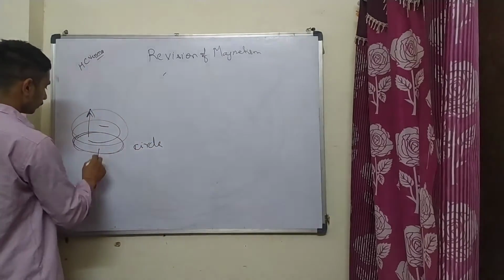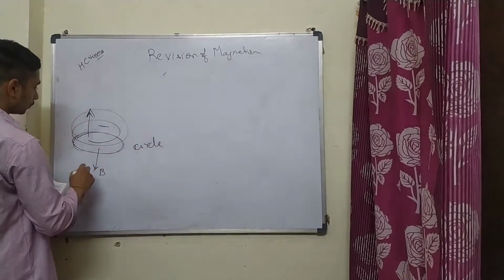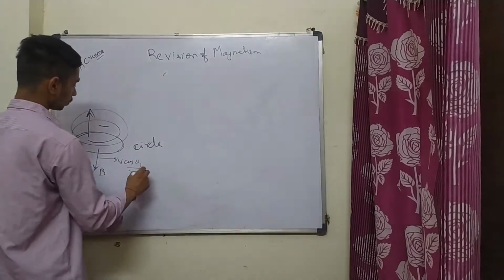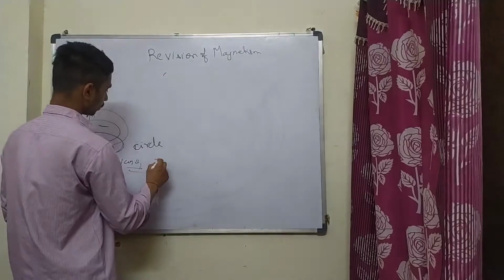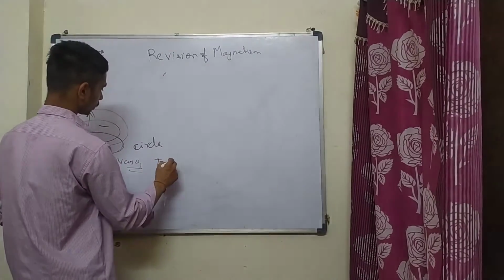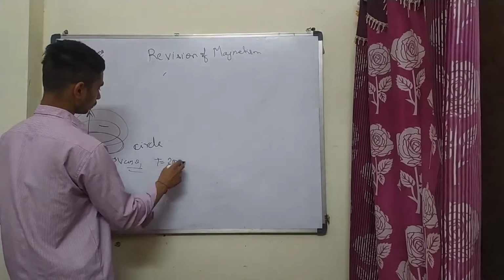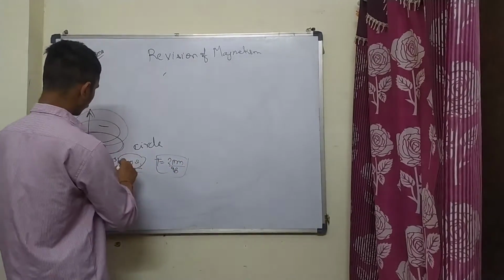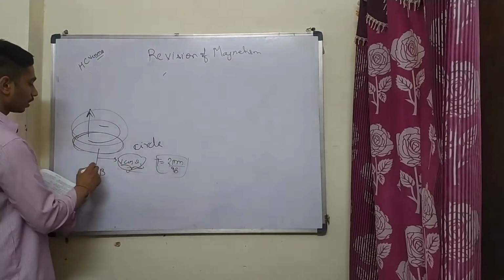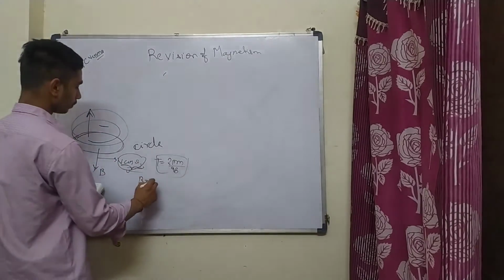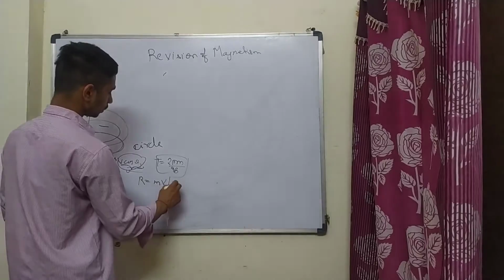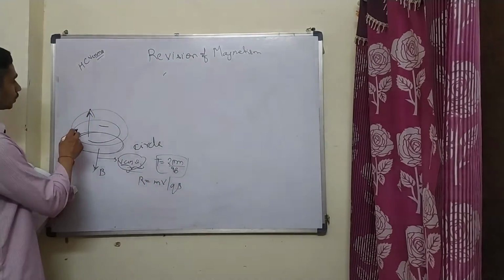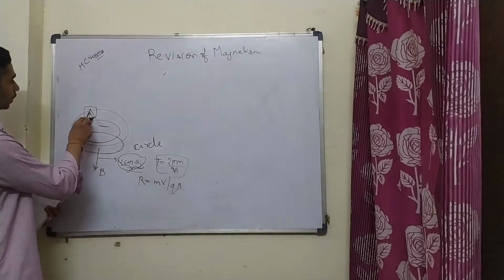Like if the magnetic field is downside B and the velocity is here v cos θ, so T is equal to 2πm by qB, we can find time like this, and v cos θ will help in r equals mv by qB, this will help in making circle, and the upside velocity will help in making the pitch of the helix.